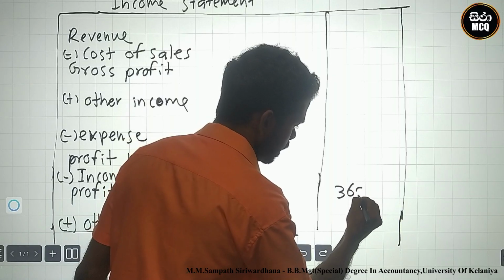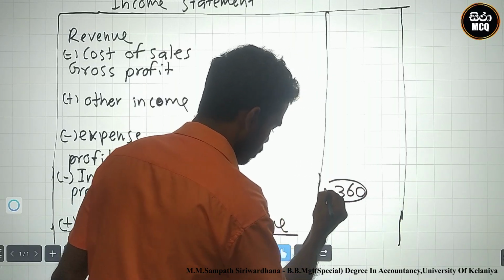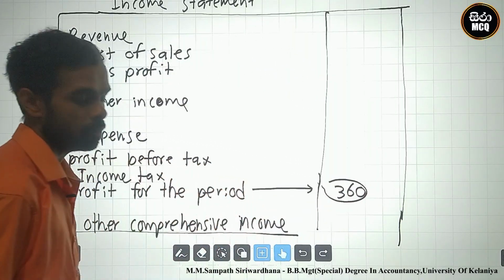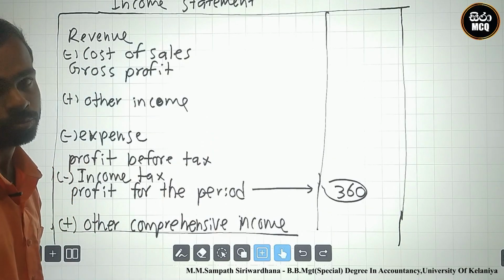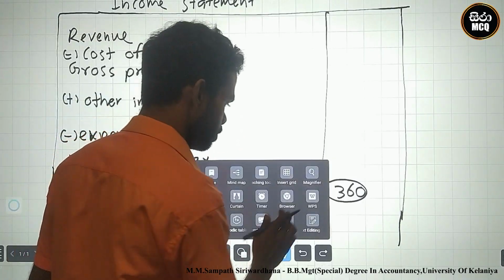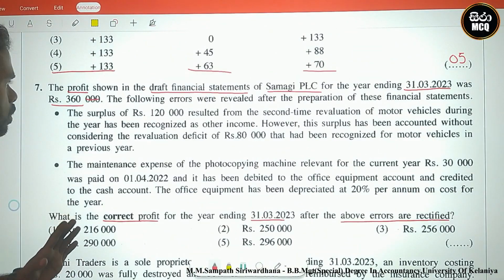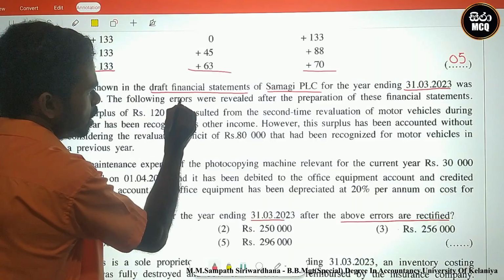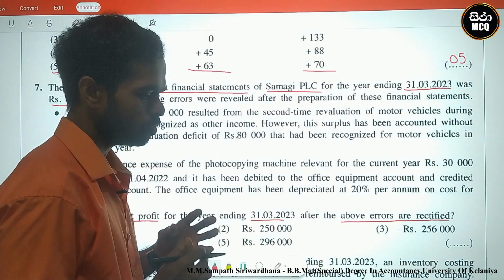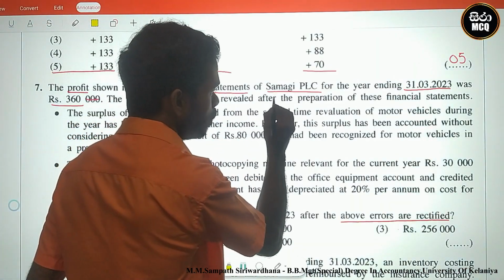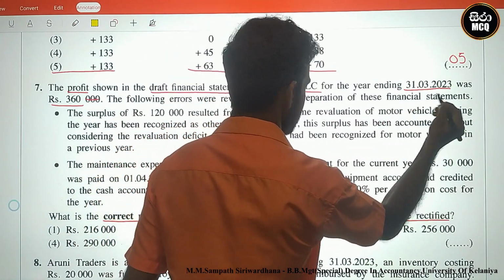This is an incorrect amount, and we must adjust it. Next, the following errors were revealed. Revealed means we identified them after the preparation of these financial statements.